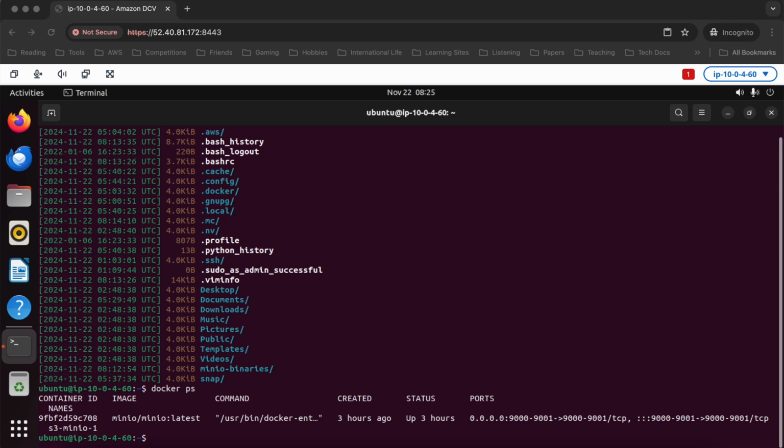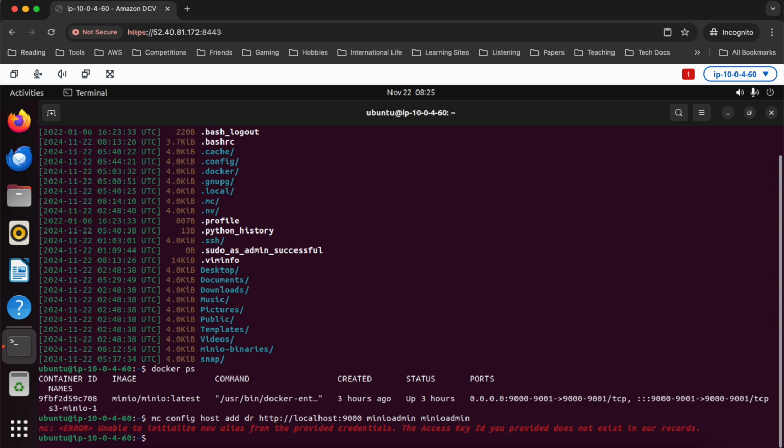It's actually pretty straightforward. It's just a fairly long command. What we're going to end up doing here is mc config host add, and then I need to give it a name. We'll call it dr for DeepRacer. We'll say localhost:9000, right? That seems good. And then I need to put in the access key and secret key. Those, I think, by default are actually the same as the default username and password, which I think is minioadmin and minioadmin. So I should be able to do this, but we'll see what happens. Okay, so you can see it complained.